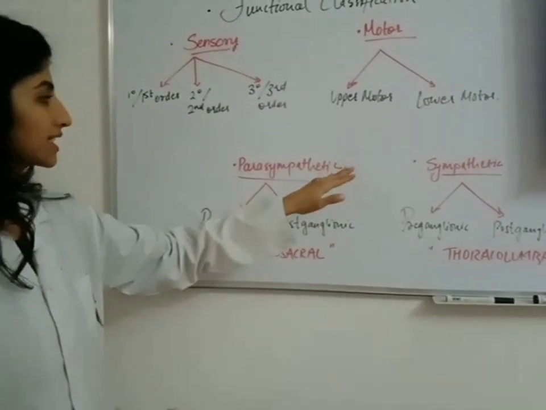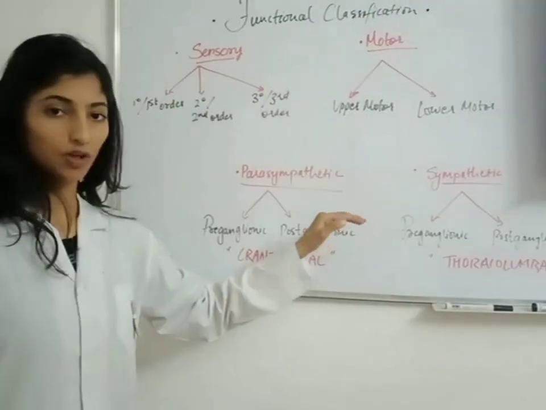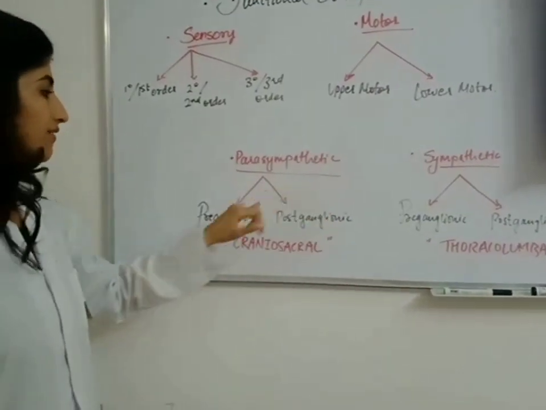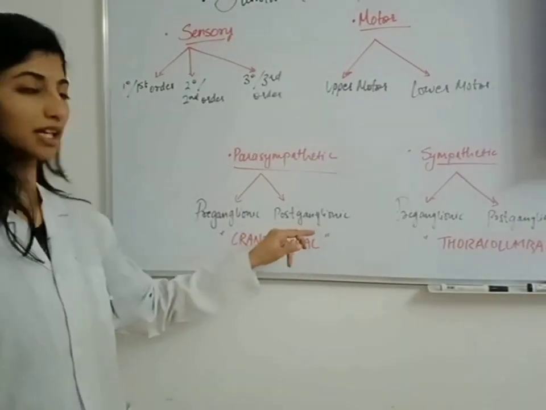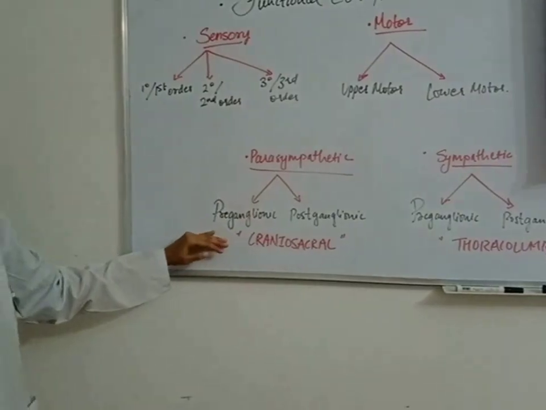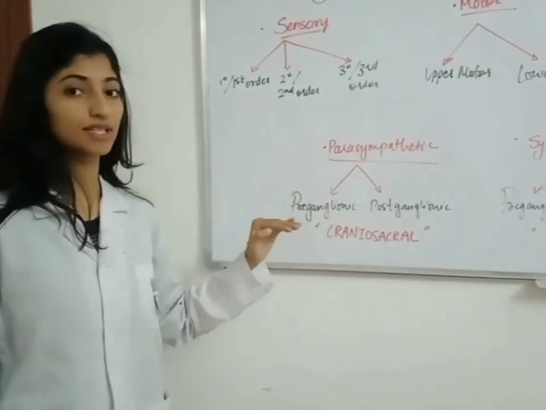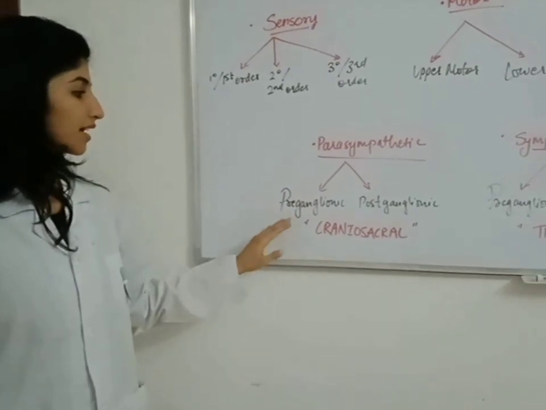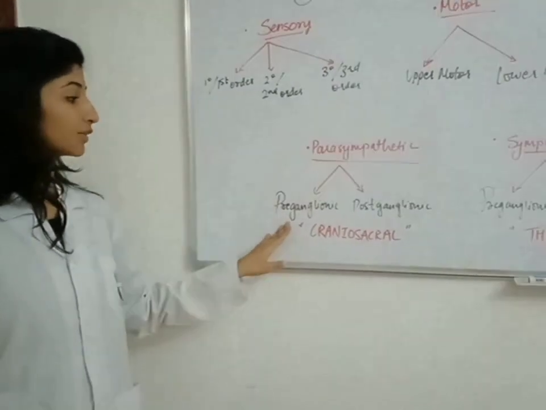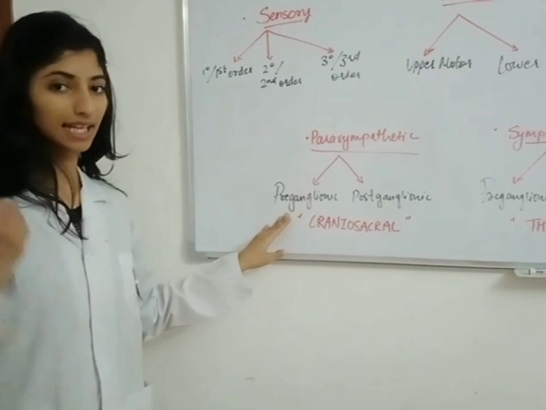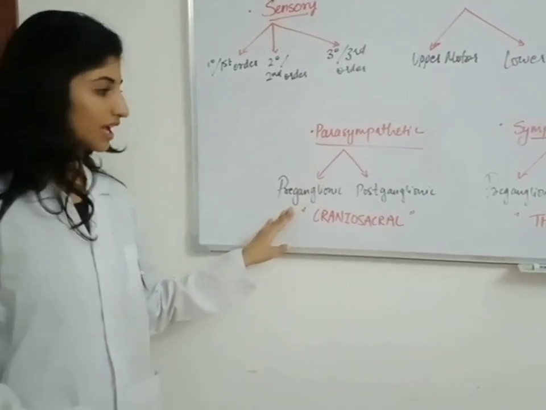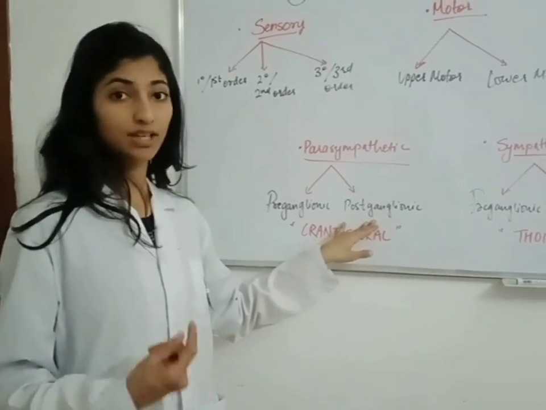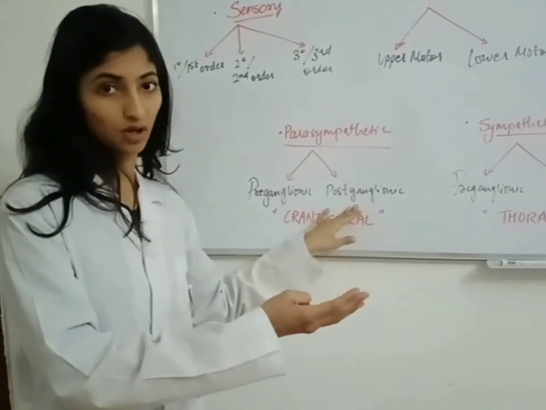Then coming to the next, we have in autonomic, we have parasympathetic and sympathetic. In parasympathetic, we have preganglionic and postganglionic. What happens in preganglionic? Preganglionic means which are present in a CNS. Okay, so in CNS, it is located in cranial and in sacral region, and in postganglionic, these neurons are going towards the visceral organs.